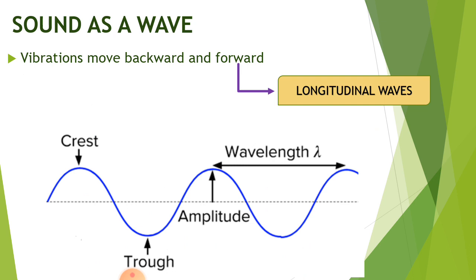If we look at the diagram of a sound wave, it's similar to that of water waves. The highest point, the peak of the wave, is called the crest. The lowest point is called the trough. The height of the sound wave is the amplitude, and the distance between one crest and the next crest is the wavelength. These are a few terminologies related to waves.